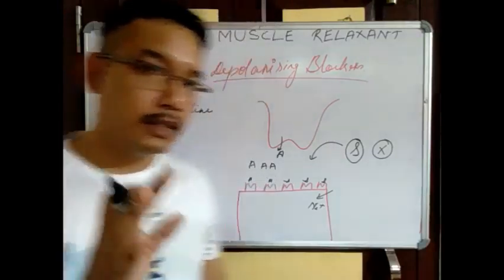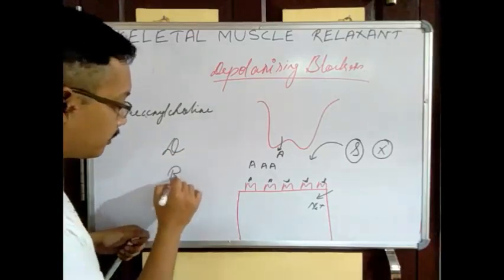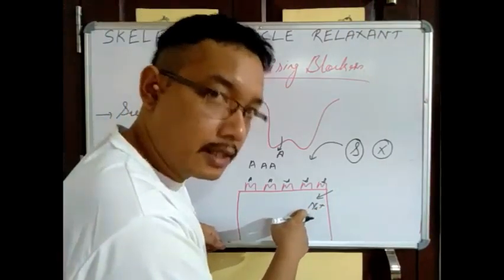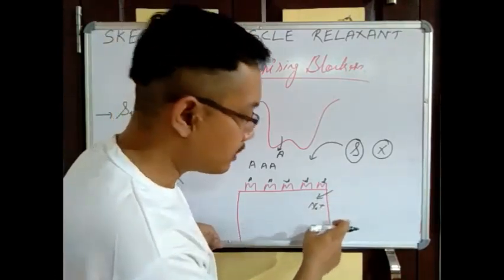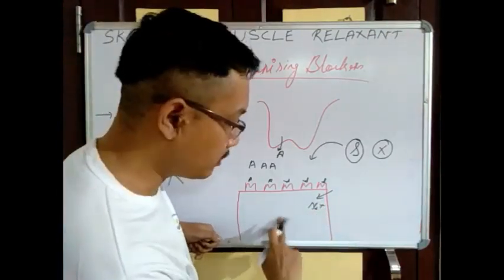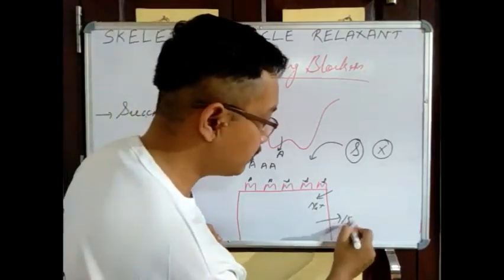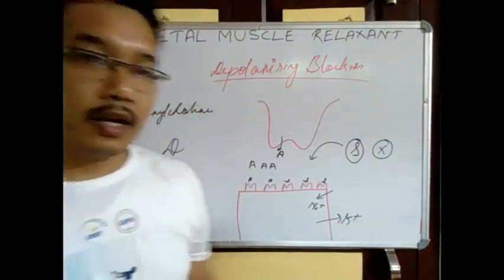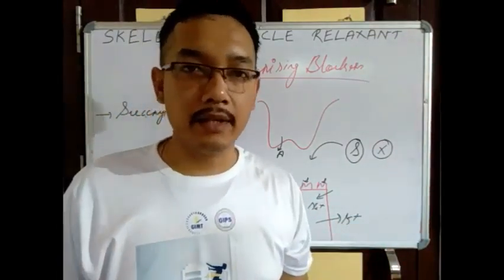Okay. So one thing we have to remember, after depolarization, there has to be a repolarization. That means whenever the sodium channel enters, after that it has to go out. Whenever sodium enters, it causes an increase in the positive charge. There has to be a decrease in the positive charge by efflux of potassium. This is what we call repolarization. Depolarization has to be followed by repolarization, then only a new cycle can be activated.